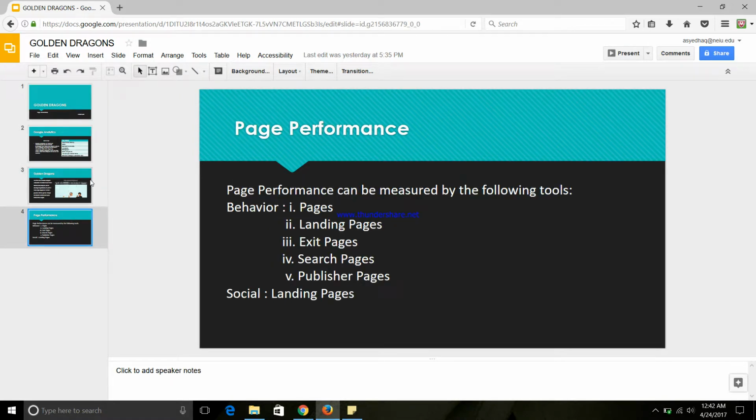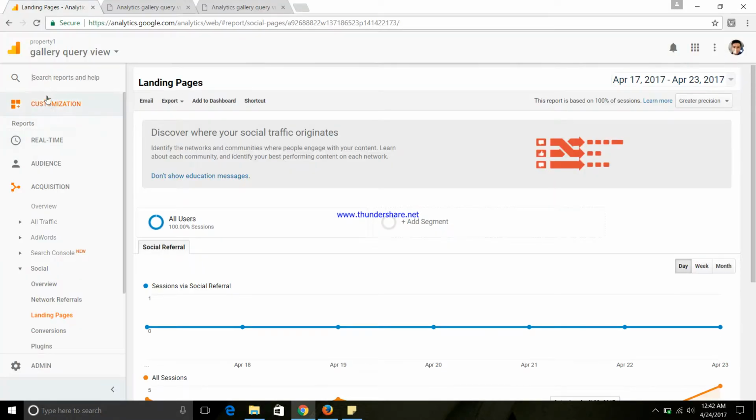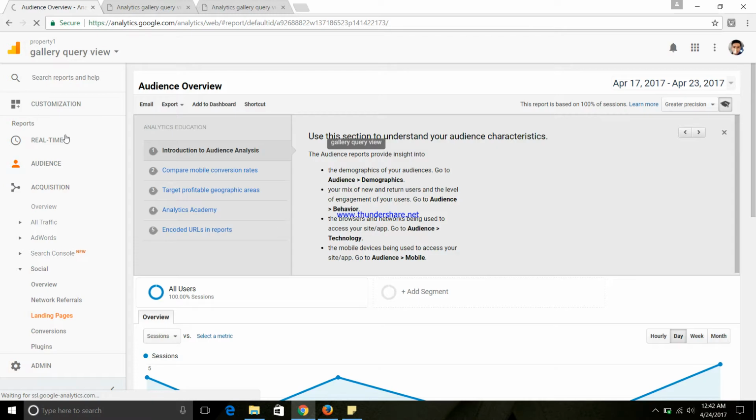Now, coming to my part, page performance. I would like to mention that page performance can be measured, and has been measured, by using these five of the behavior aspects and the social landing pages. Now, going to my Google Analytics page, this is my Google Analytics page, and here I have connected my Golden Dragons website with its views.